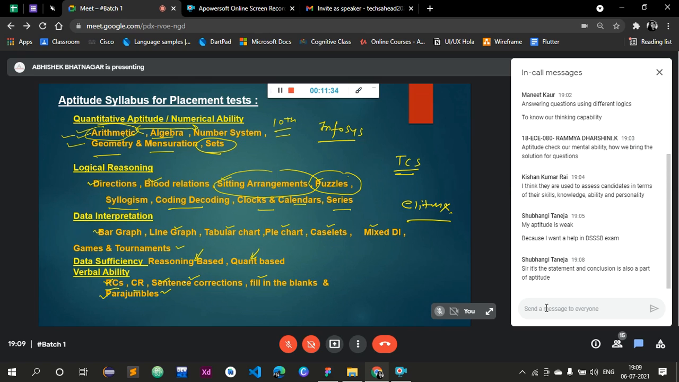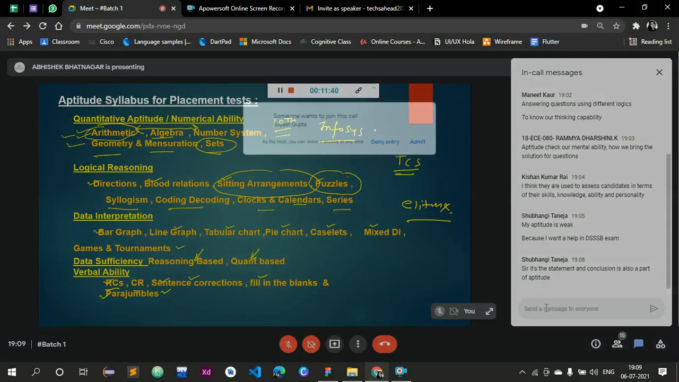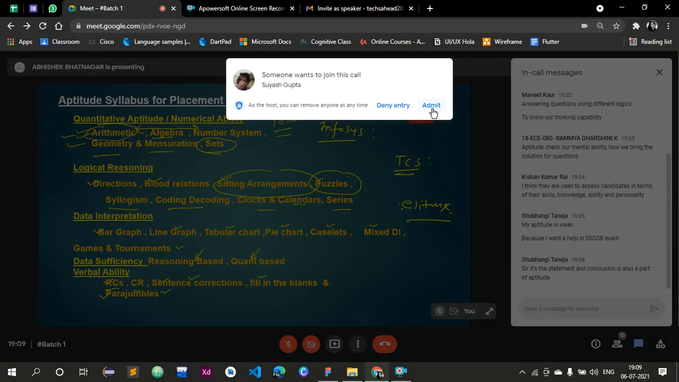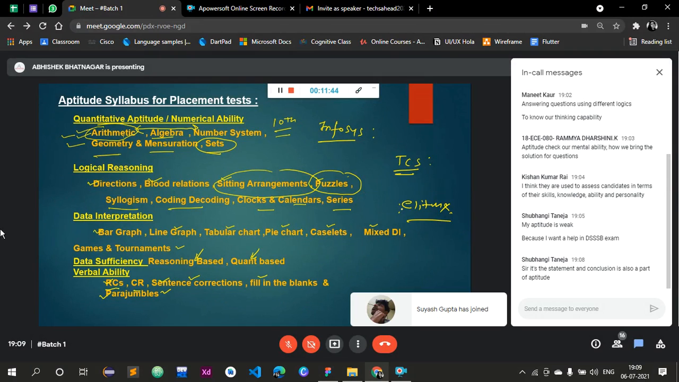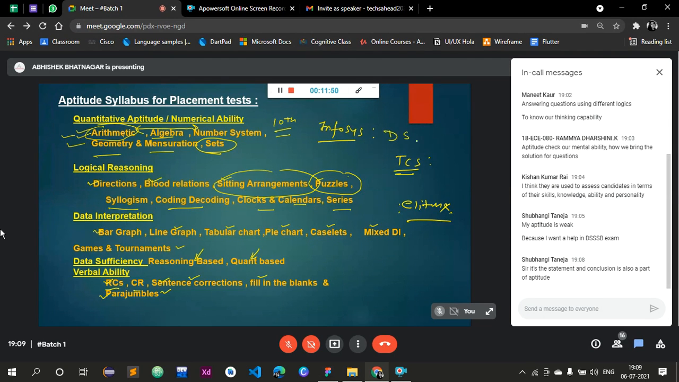Okay. So I was talking about Infosys, TCS, or eLitmus. There are some favorite topics of Infosys, TCS, and eLitmus. They have been asking these topics regularly for the last 7 to 8 years. So the topic for Infosys is data sufficiency. The weightage of data sufficiency is more in Infosys.